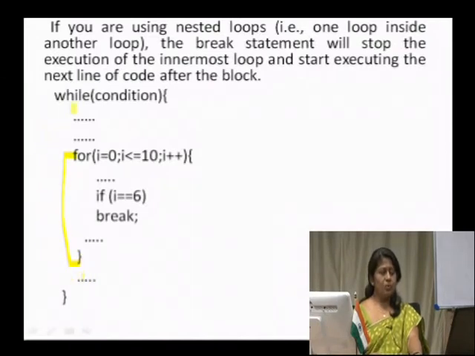So, your while block is still not finished. Once the while block is finished, that is when the condition is going to be checked and executed again. Suppose the condition happens to be true, again the for body is going to be executed, because it is a fresh execution for the while loop.